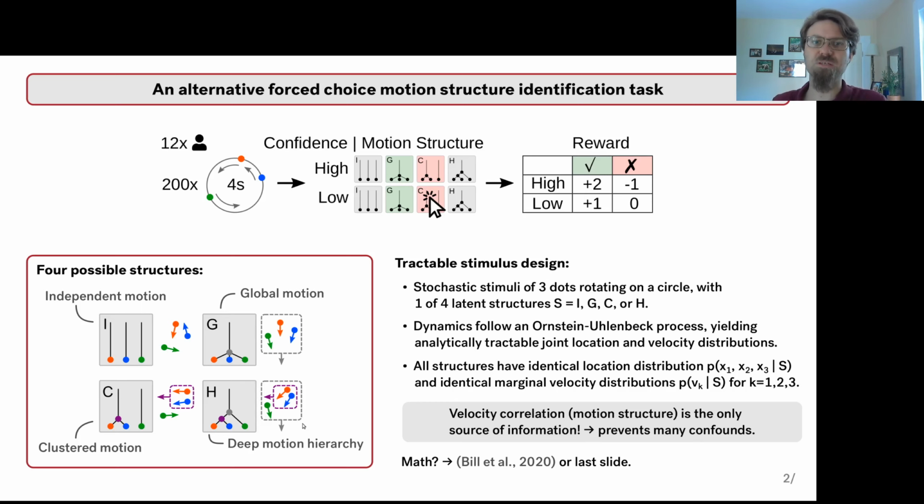Trials were generated stochastically, such that all motion structures had the same location distribution, and all dots had identical marginal velocity distributions. This left velocity correlation, motion structure, as the only difference between the stimuli.